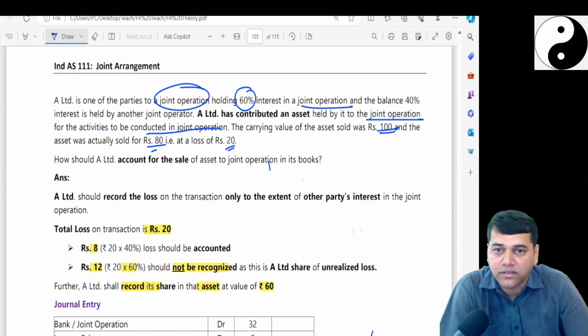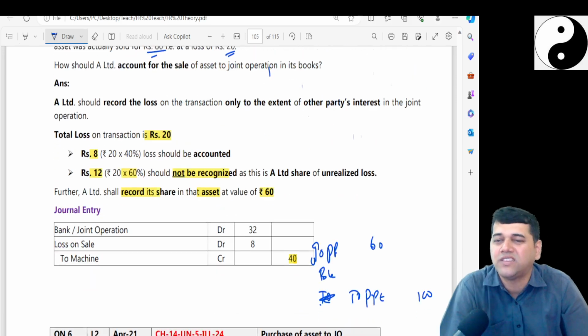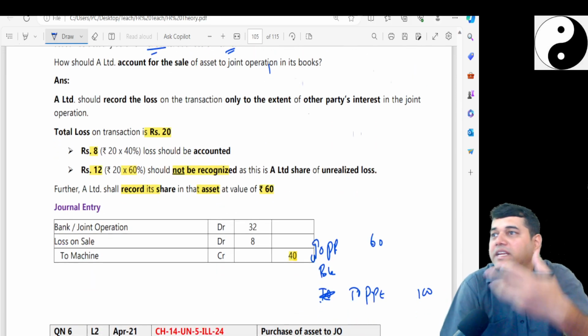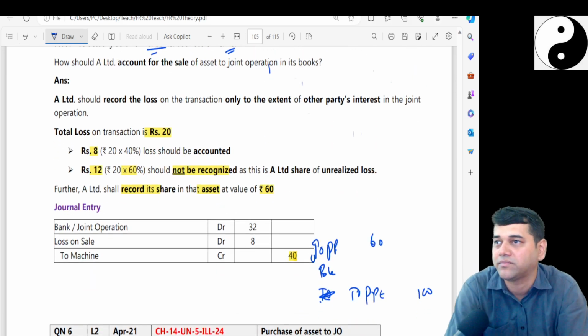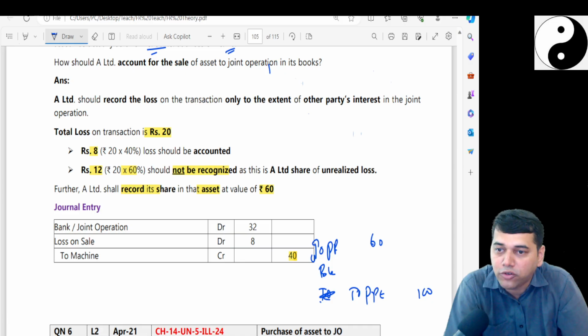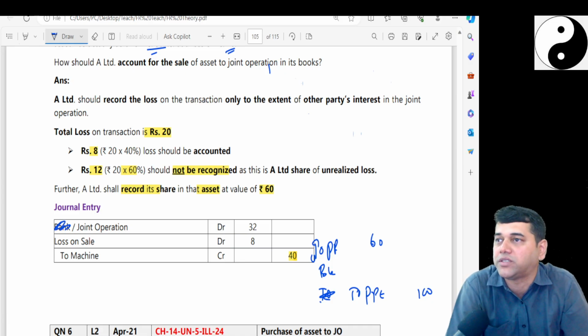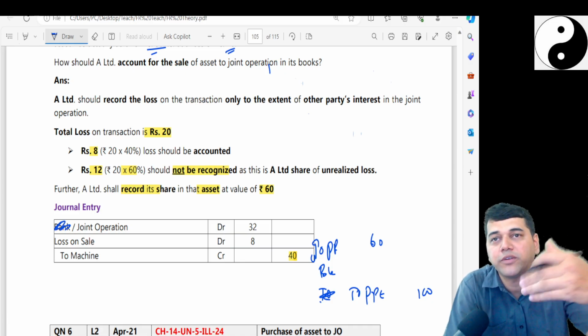No, I didn't sell this; I contributed an asset. There is no bank here because I didn't get the cash. I just contributed an asset, I didn't sell it, so it is not a bank. It is just a joint operation, which means the other party.